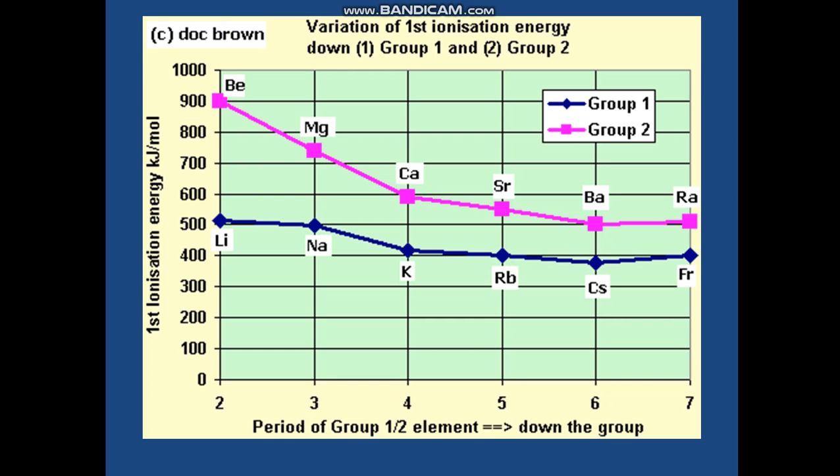You can clearly see that as we move down the group, the ionization energy decreases, and when we compare the two groups, the ionization energies of group 1A are lower than those of group 2A.